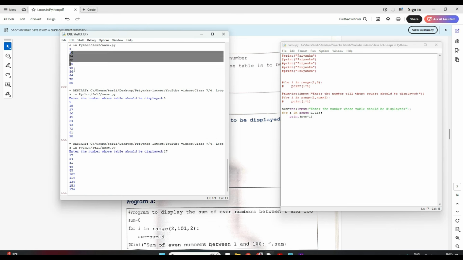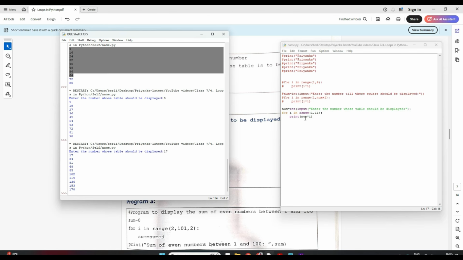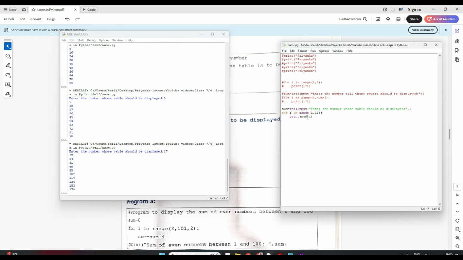Did you get the difference from here to this? Here 8 I hard coded. I wanted only for 8, so my program will work only for 8 ka table. But now in this, my program can work for any number. Whatever number the user enters, it will work for that. So here I just changed that 8 to num. Clear?